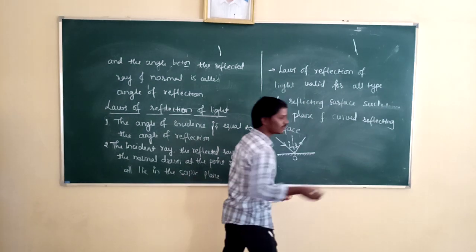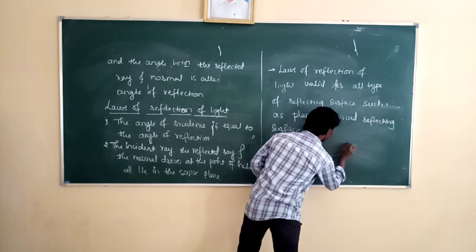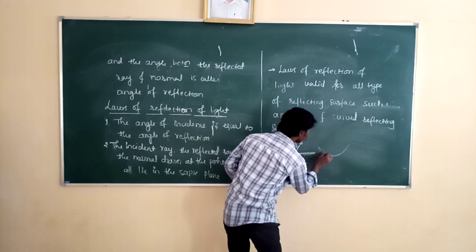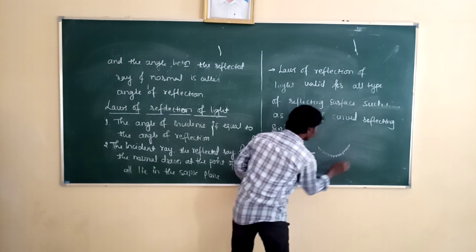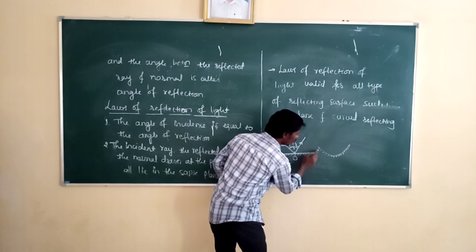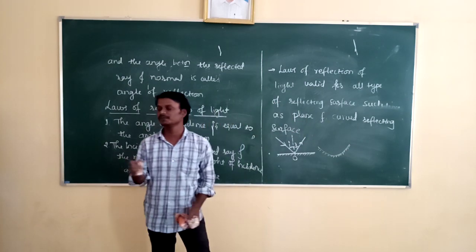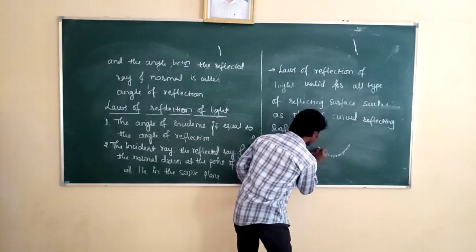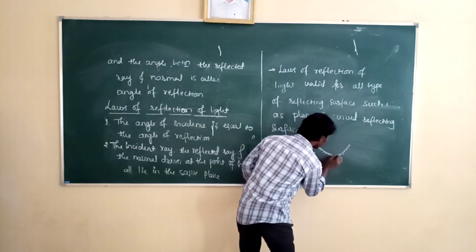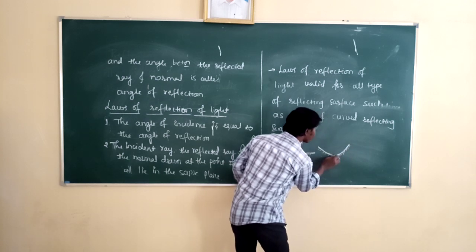Then, in case of curved mirrors, there are two types of curved mirrors. They are concave mirror. It is called concave mirror. Here, its one surface is opaque. This shaded part is opaque. Opaque medium is that medium through which light does not pass. And this surface is called reflecting surface. What is reflecting surface here? It is the surface at which the reflection of light takes place.